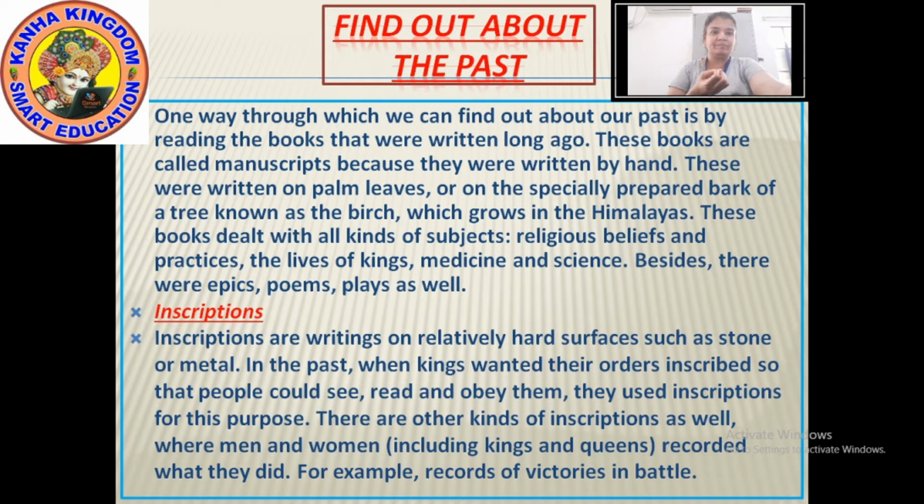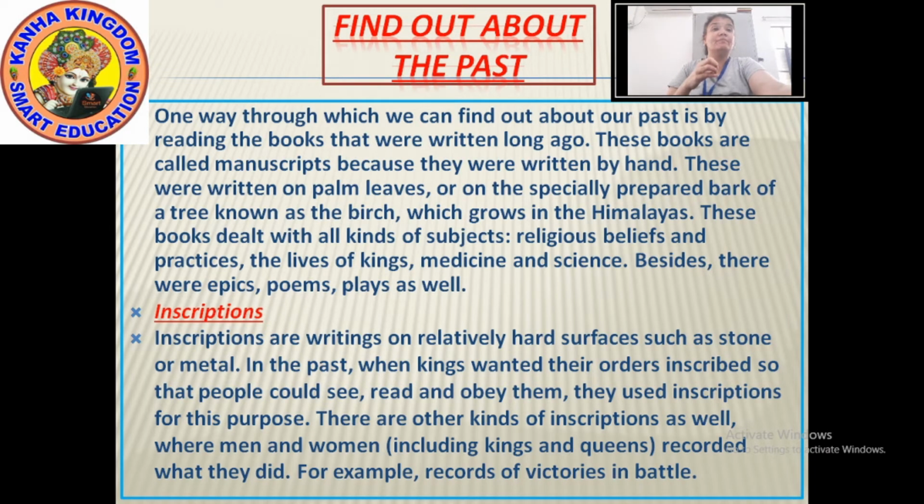Inscriptions were written on hard surfaces such as stone and metal. And what was written on the inscriptions? The king's orders were written on the inscriptions so that the people could see, read and obey them. And on the other kinds of inscriptions as well, there were records by men and women.